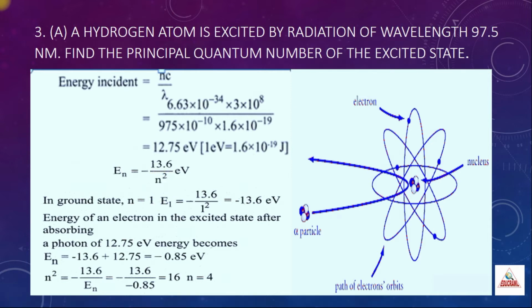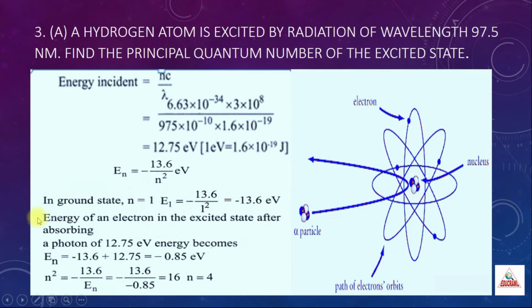So first we are finding, for the ground state, what is the energy? Ground state energy is given by substituting n equal to 1. Hence we get E1 is equal to minus 13.6 divided by 1 square, which is equal to minus 13.6 electron volt.